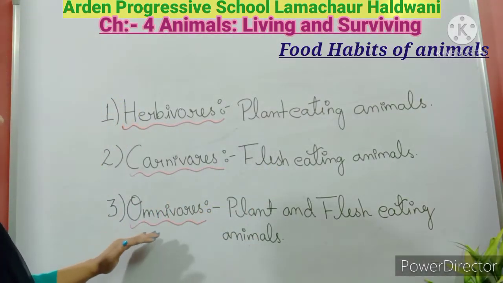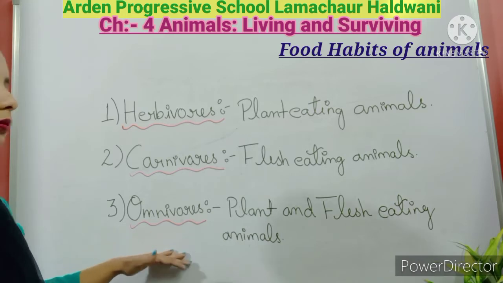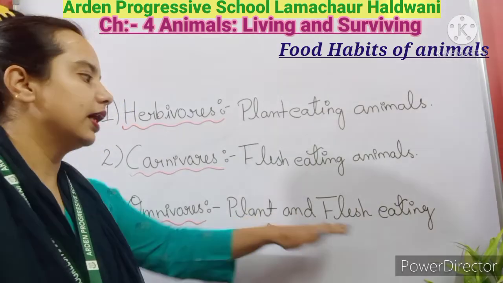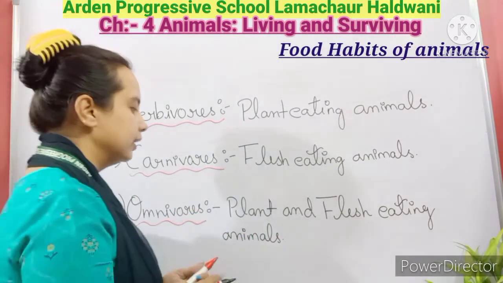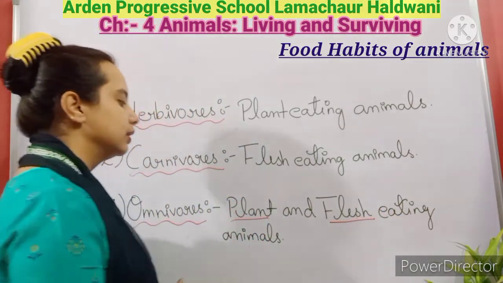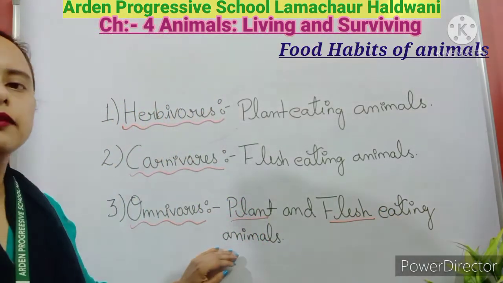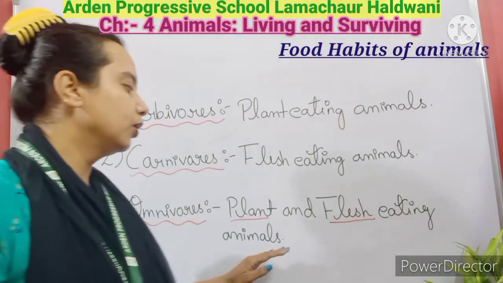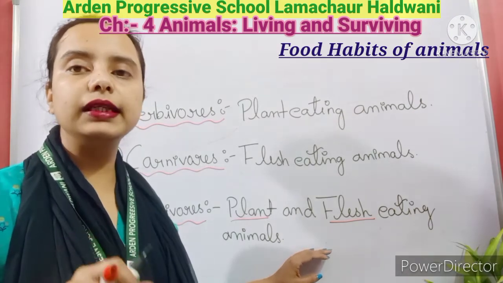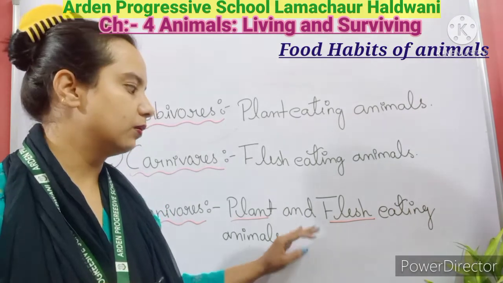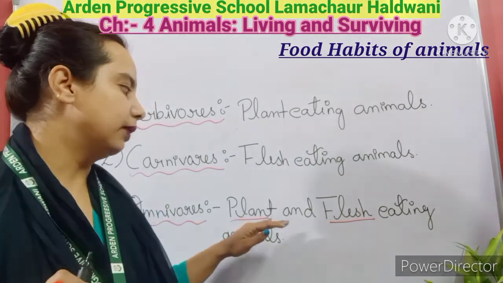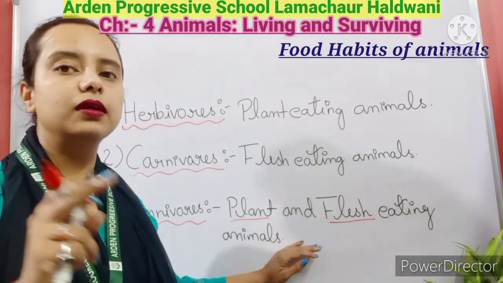The third is the omnivores. What are the omnivores? These are those animals which eat the plant as well as the flesh. For example, crow, bear. Bear also eats the plants, and they also like to eat honey. So the bear also comes in the omnivores.